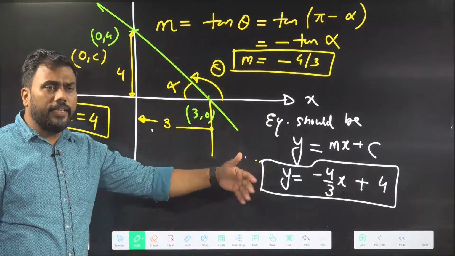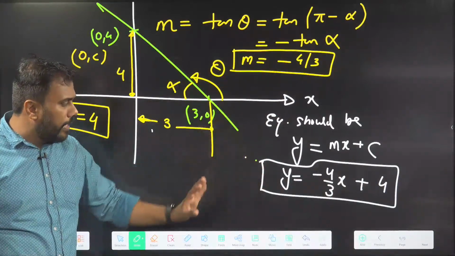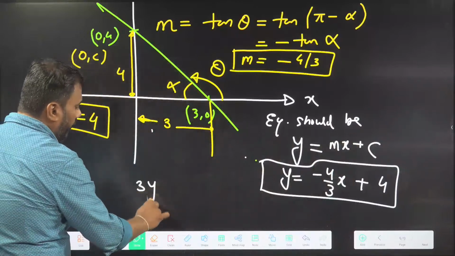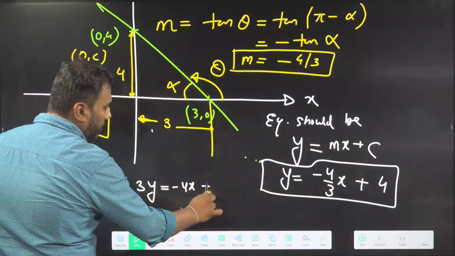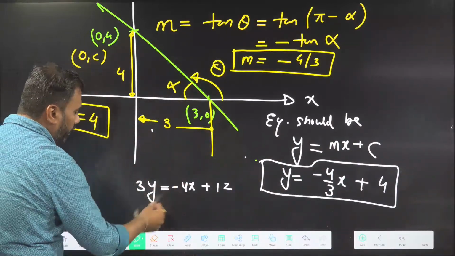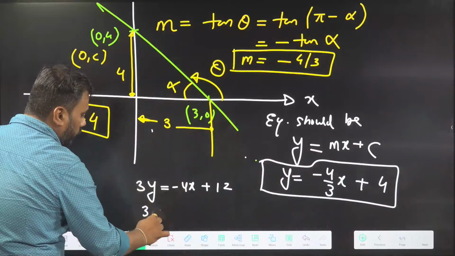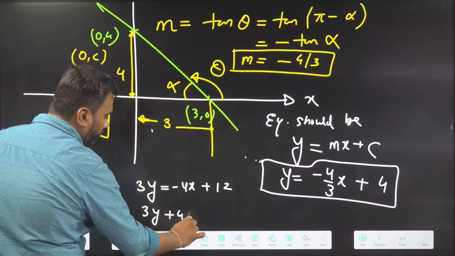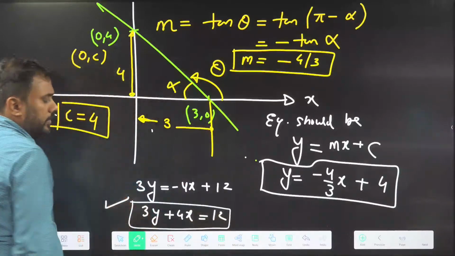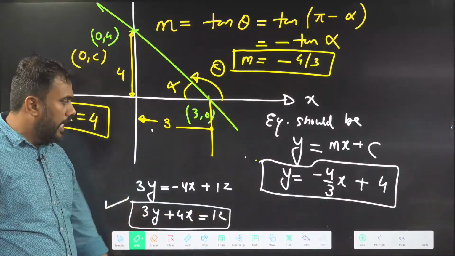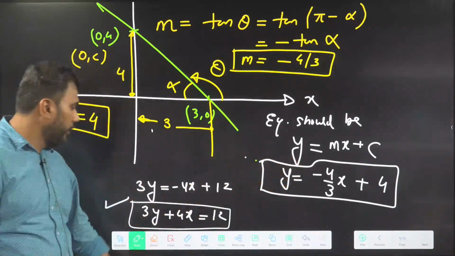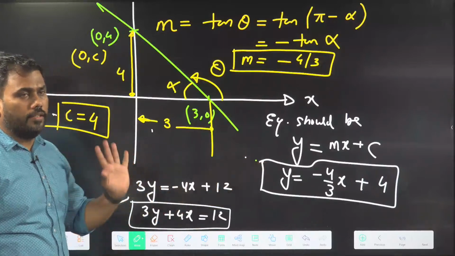They can give you this in some different format. They can multiply this with 3. Then the equation may become 3y equal to minus 4x plus 12. Then they can put this 4x here, so the equation may become 3y plus 4x equal to 12. This is also a correct answer. I have just reformulated the equation here. So both of these are correct answers.